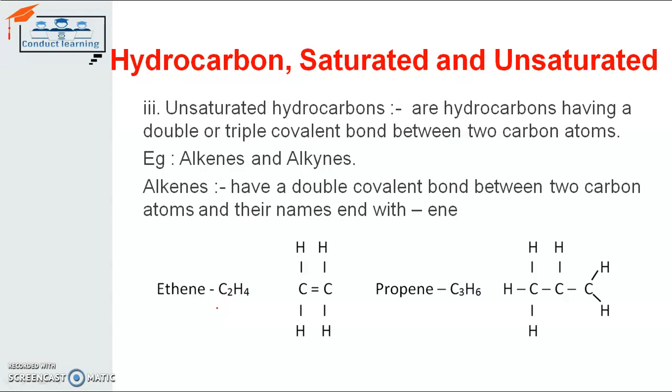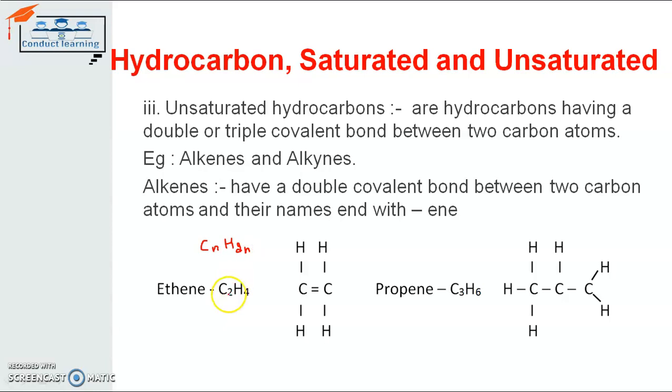Alkenes usually have a double covalent bond between two different carbon atoms. The example here is ethene, sorry, not ethane, it's ethene. The chemical formula is CnH2n. That means whatever the number of carbon atoms, the hydrogen atoms will be double that.